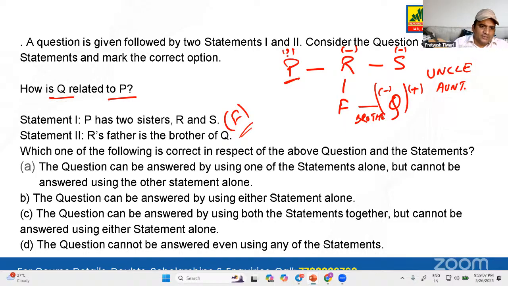Now let's see. The question can be answered by using one of the statements alone, but cannot be answered using the other statement alone. No, not possible. The question can be answered by using either statement alone. No, not possible. The question can be answered by using both the statements together, but cannot be answered using either statement alone. With both the statements together also we are not able to answer. So here I'll again go with this.